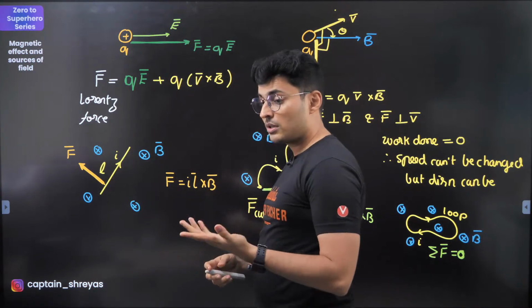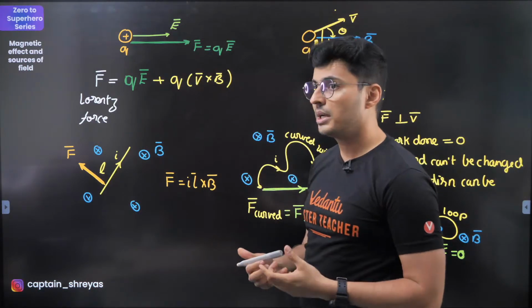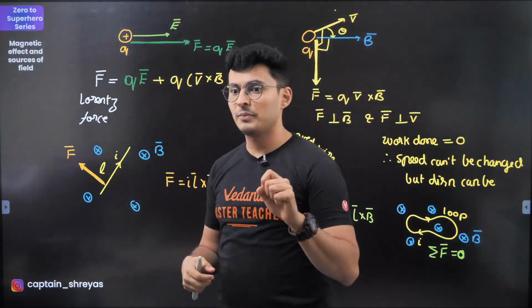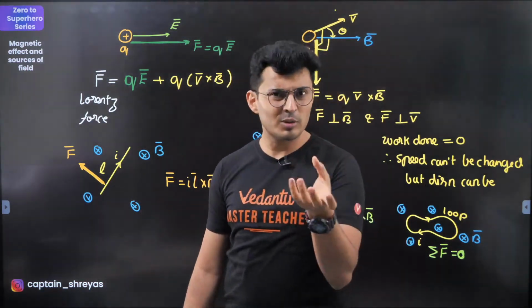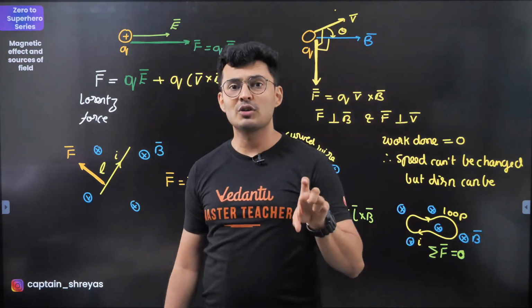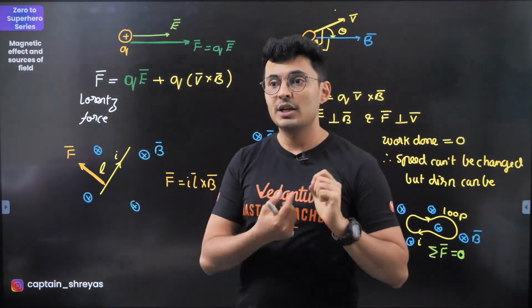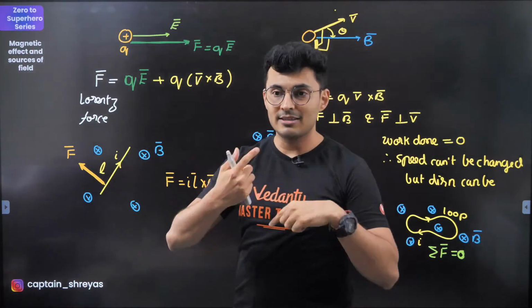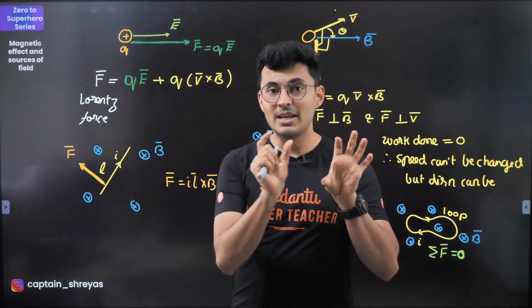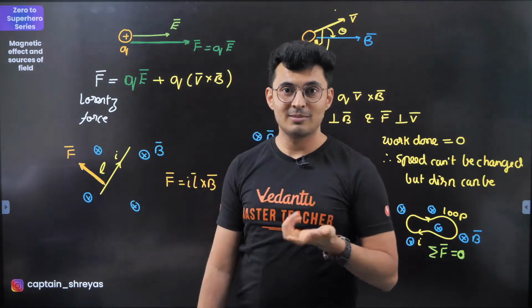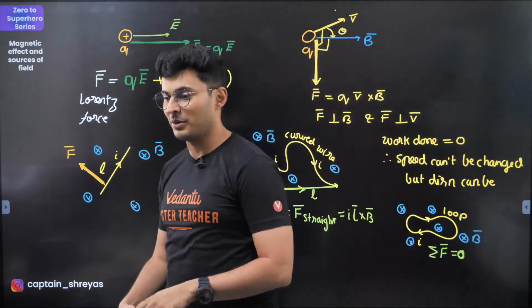Solenoid and toroid, oh my god, there are so many examples of solenoid and toroid. It's basically used in transformers. Transformers at the end of the day are a solenoid. It is also used to make an electromagnet. It's also used where you can change the current's direction and you can make your phone's vibrator. Yeah, it's at the end of the day a solenoid only.